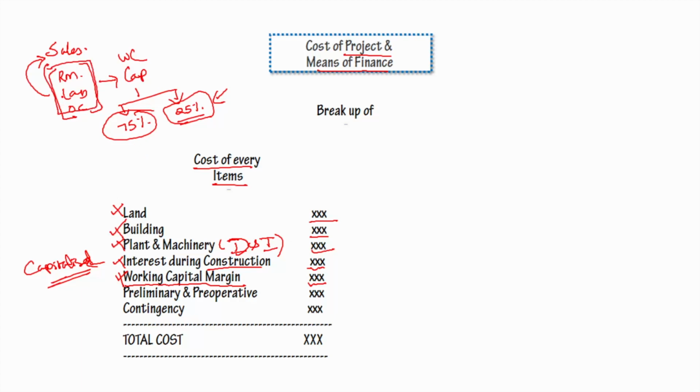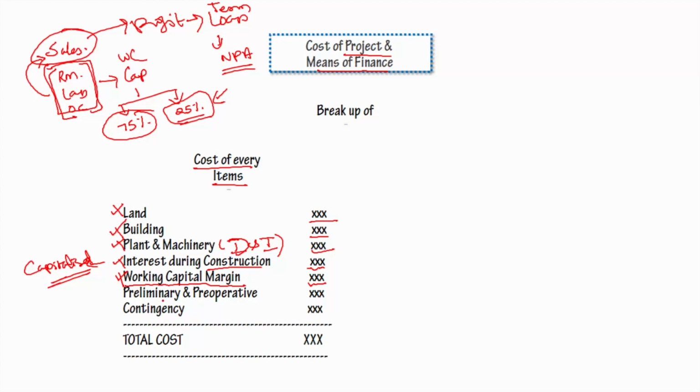If they cannot invest on these items, they cannot make sales. If they cannot make sales, there is no profit. If there is no profit, then the term loan they have given will become a non-performing asset. So understanding this link, banks are very particular nowadays that working capital margin should be loaded as part of cost of project and that should be funded.